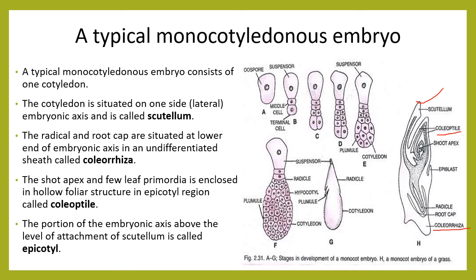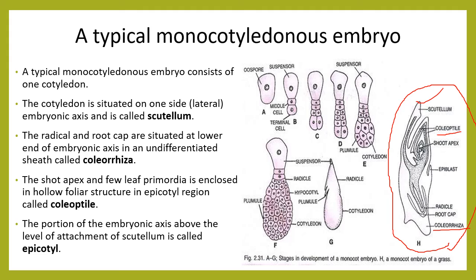You can see the developmental stages of the monocotyledonous embryo. For example, here we see the monocot embryo of grass, A, B, C, D. These are the different stages of monocotyledonous embryo development, and H is the final stage of embryonic development in monocot.